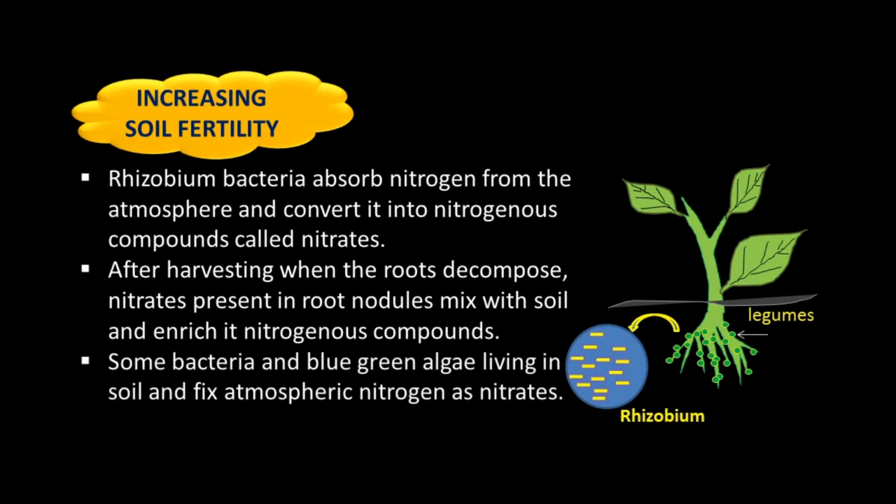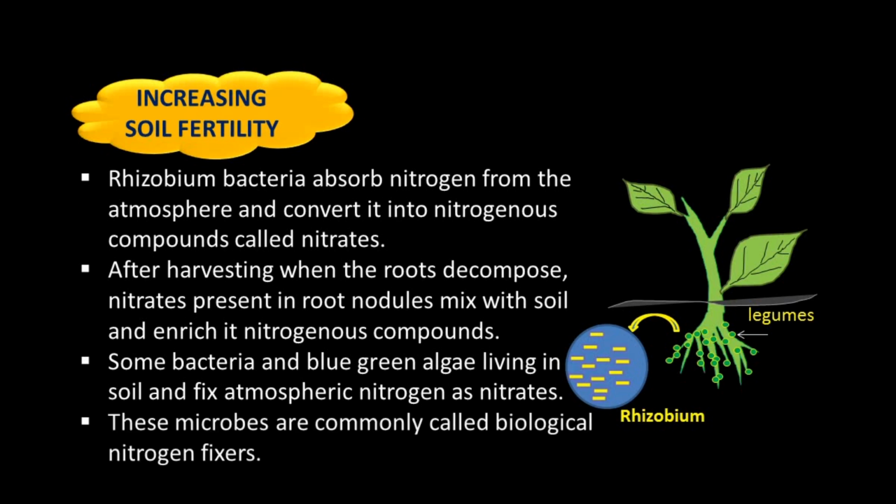Some bacteria and blue-green algae living in soil also fix atmospheric nitrogen into nitrates. The example of this other bacteria is Azotobacter. It grows in soil, fixes atmospheric nitrogen and converts it into nitrates. These microbes are commonly called biological nitrogen fixers.